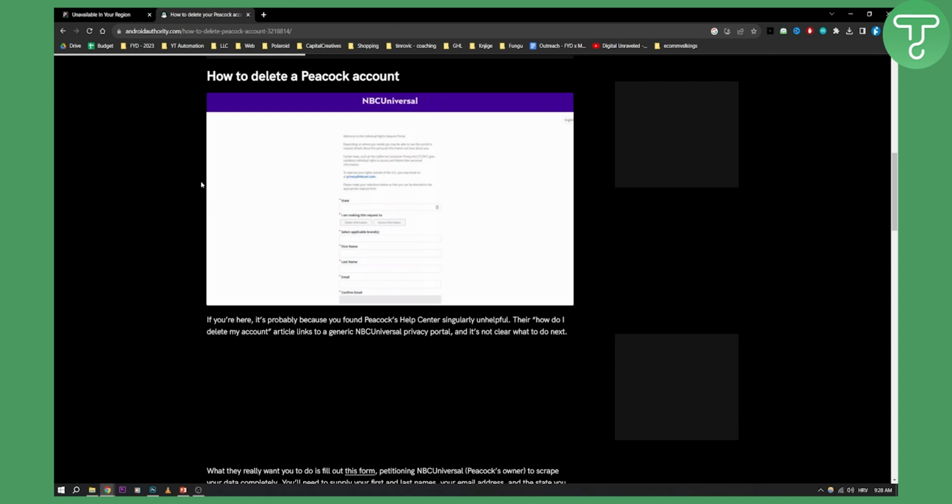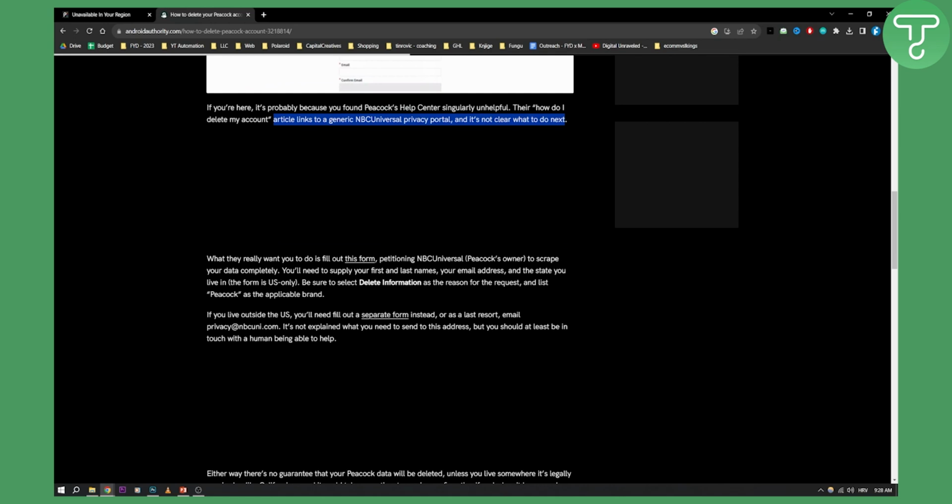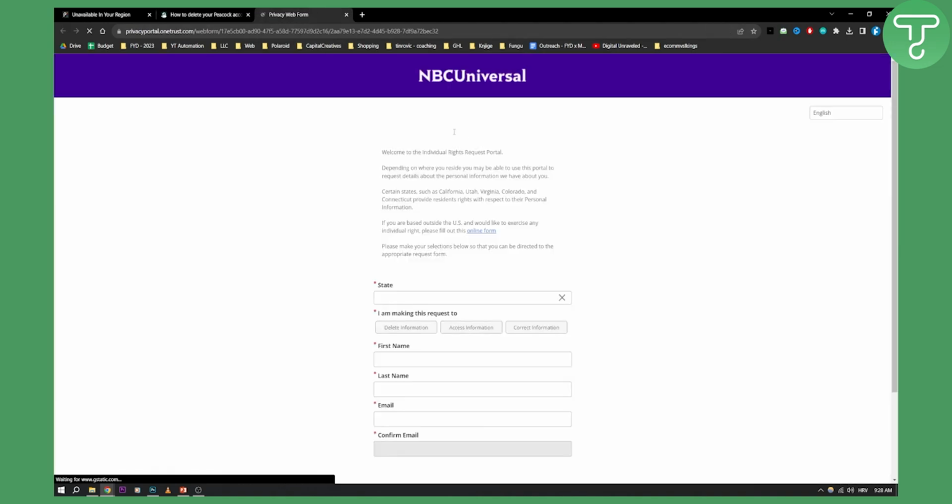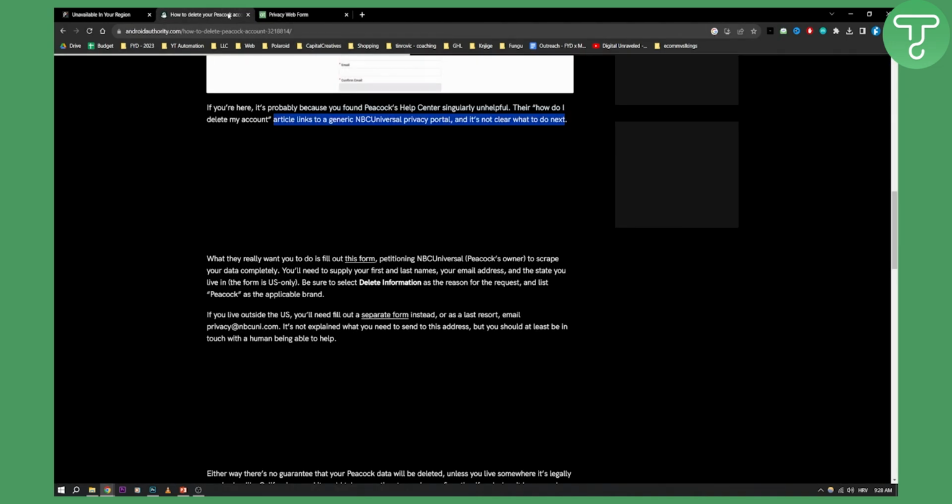So as you can see right here, if you're here, it's probably because you found Peacock's help center singularly unhelpful. The "How do I delete my account" article links to a generic NBC Universal privacy portal, and it's not clear what to do next. What they really want you to do is fill out this form petitioning NBC Universal. This is basically the form that is right here. This is to scrape your data completely.